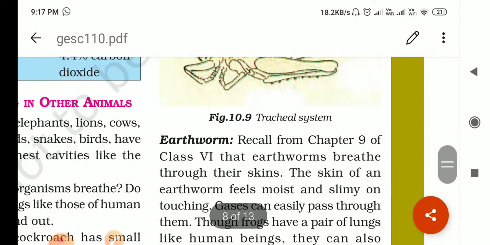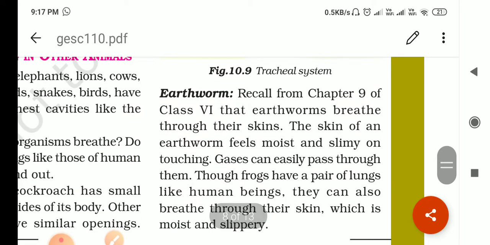Okay. Now next is the earthworm. We know the earthworm breathes through the skin, and the skin of the earthworm is very moist and slimy also. When we touch it, we feel it is very slimy, right? Then other animals such as the leech and earthworm are of the same group. The skin is moist and helps in the exchange of gases. Gases can easily pass through it. Though frogs have a pair of lungs like human beings, they can also breathe through their skin, which is moist and slippery.